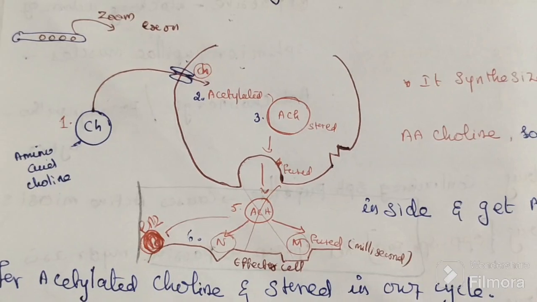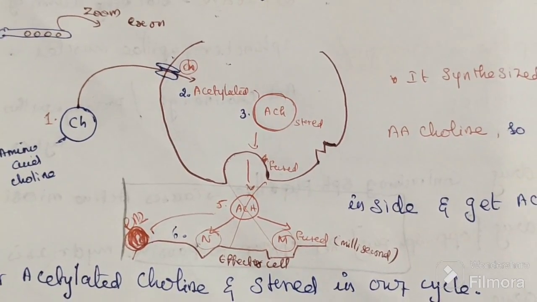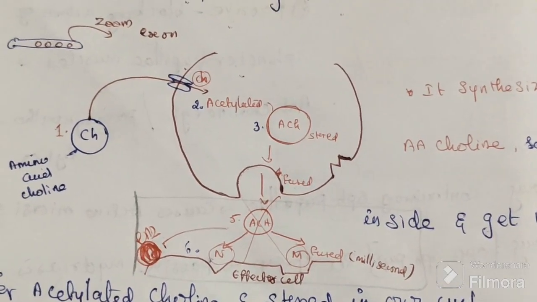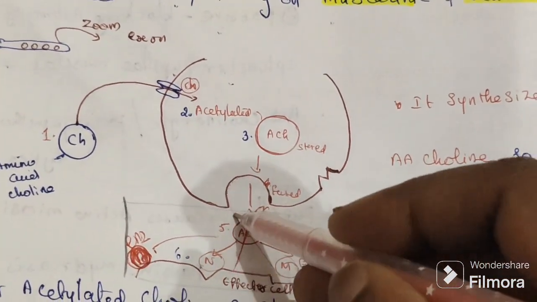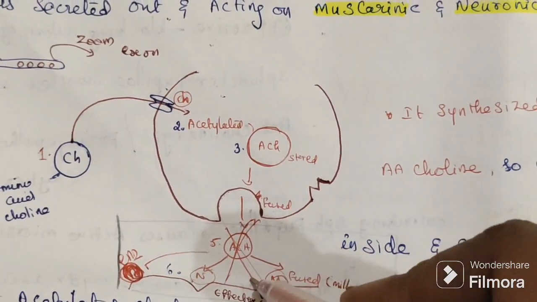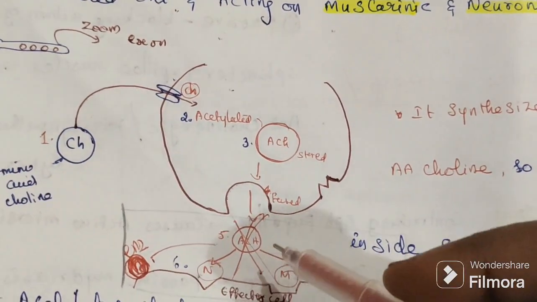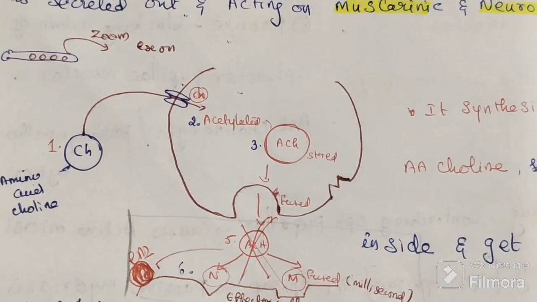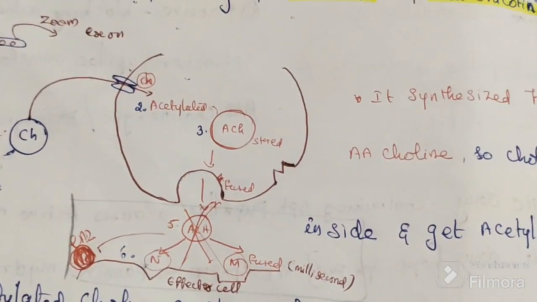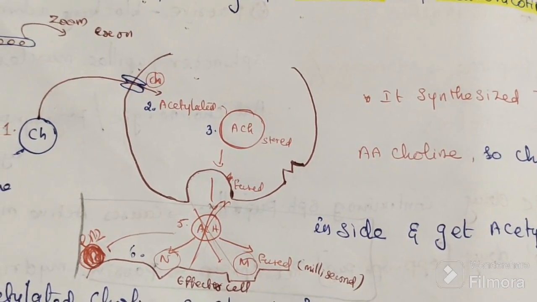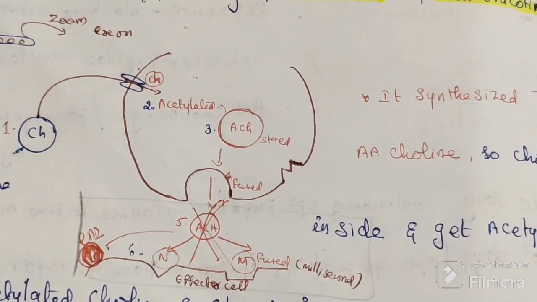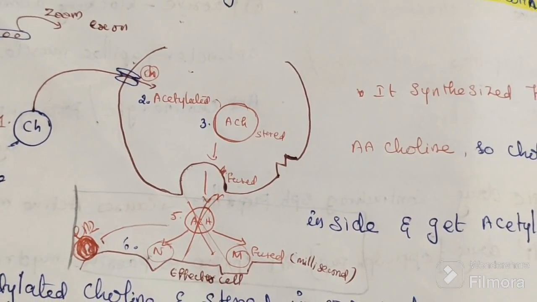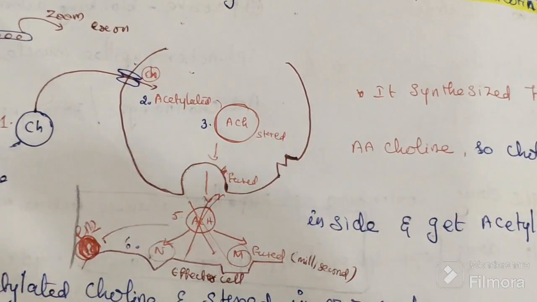The name of the enzyme is called acetylcholine esterase. It will cause hydrolysis of acetylcholine. So the action is terminated. It stops that action. The action is terminated, it is not forever. So this is how acetylcholine is synthesized, released, and its action is terminated.